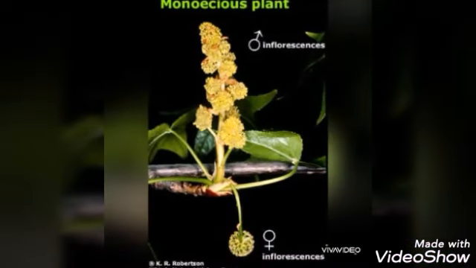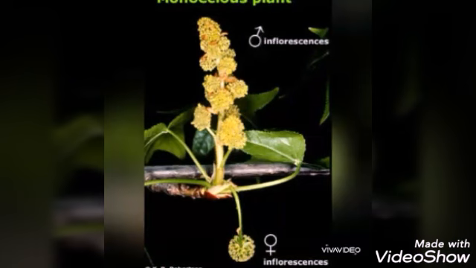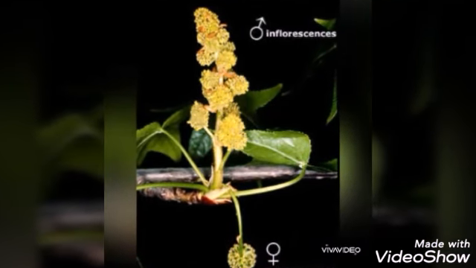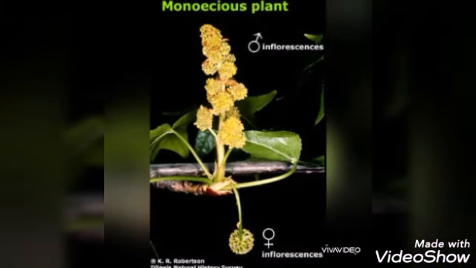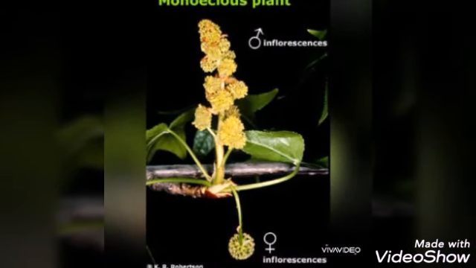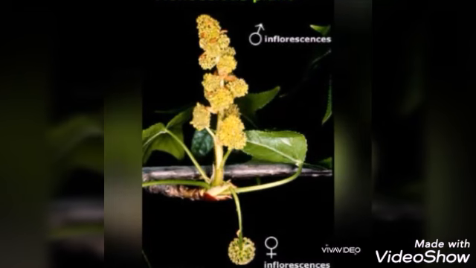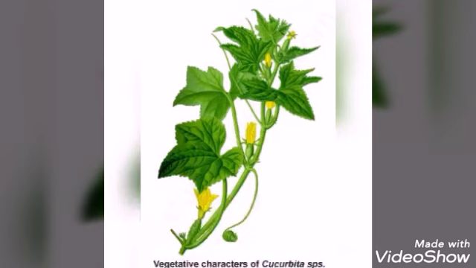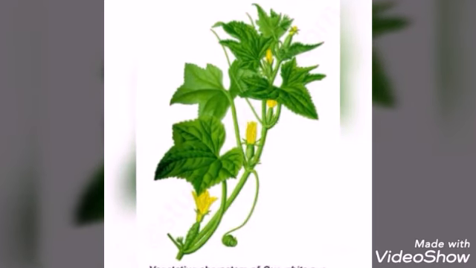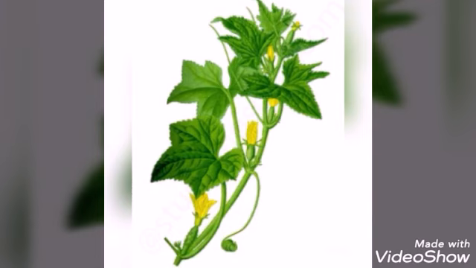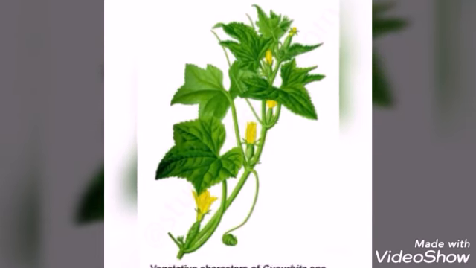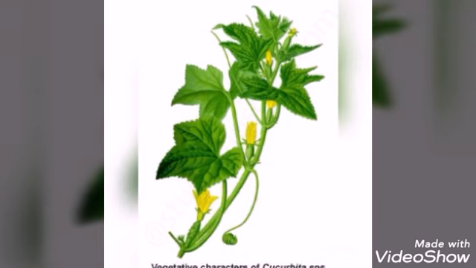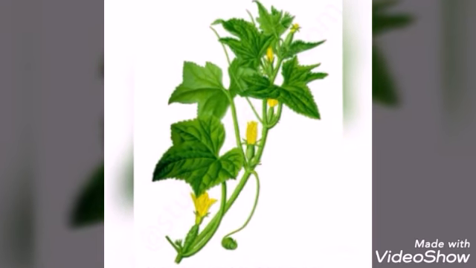So, next one, monoecious plants. Monoecious plants have male flowers and female flowers in separate structures present on the same plant. See the picture, male flowers and female flowers. Gibberellins promote the production of male flowers in monoecious plants. Example, cucurbits. Next one, gibberellins break dormancy of potato tuber.